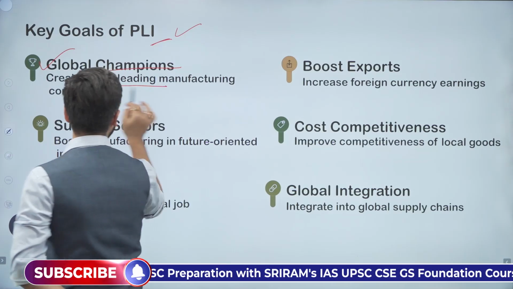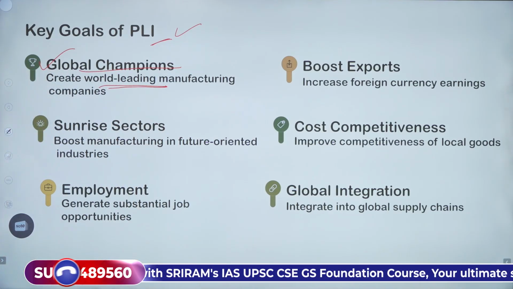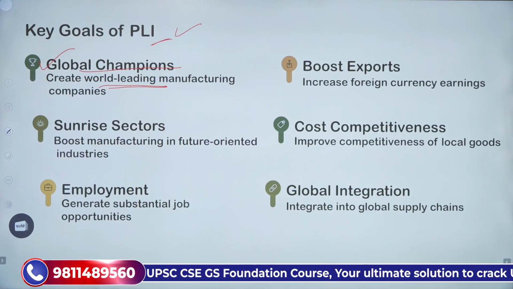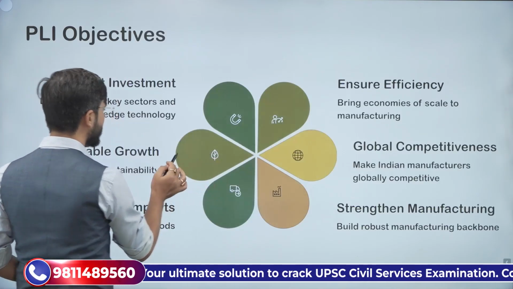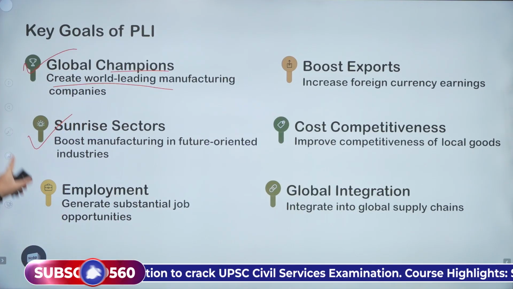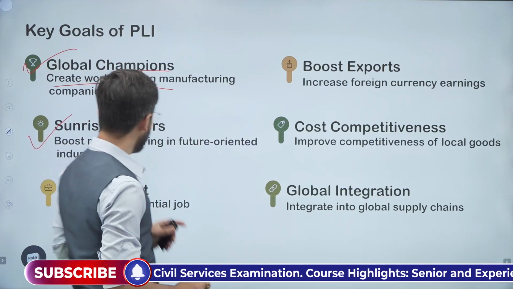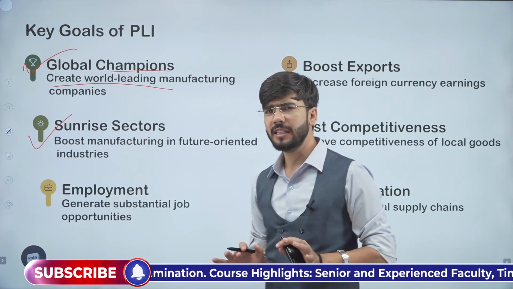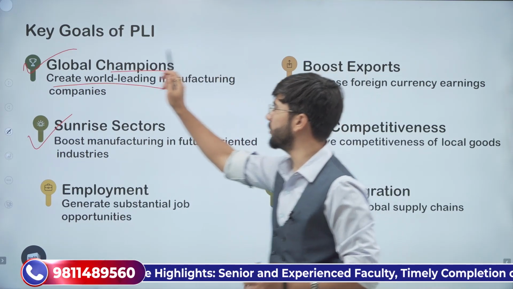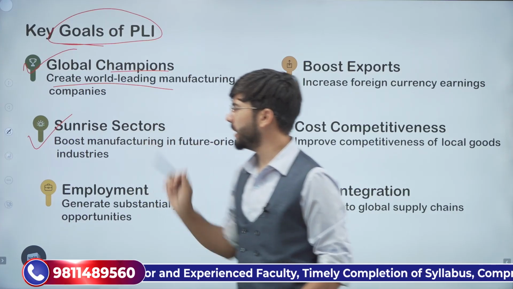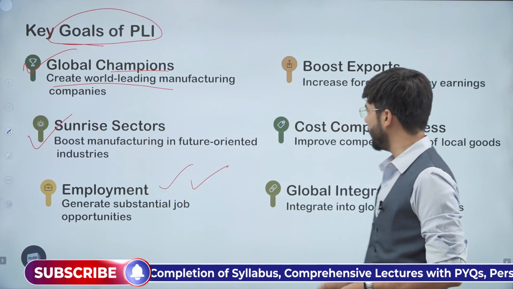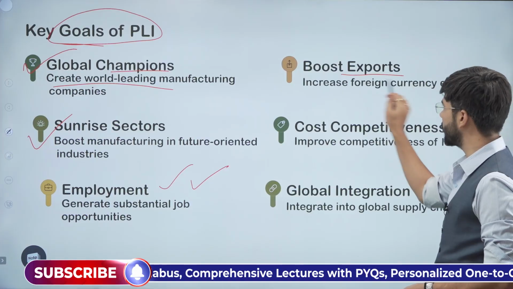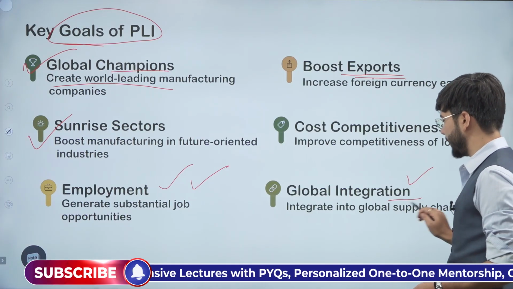That is by creating world leading manufacturing companies. And along with that, there are sunrise sectors which boost the manufacturing in future oriented industries. Now, in this, you have to remember that the goals of the PLI scheme, we have largely achieved these in terms of employment, in terms of boosting the exports and global integration.